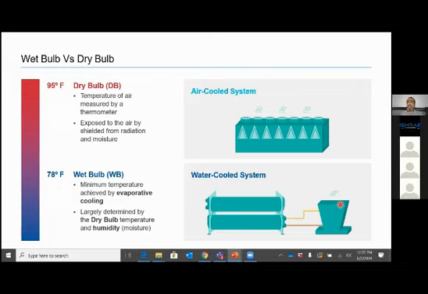So generally, we used to do all our calculation at 7 degree Fahrenheit approach. Now we are talking about 5 degree Fahrenheit and 4 degree Fahrenheit approach, because we have more heat exchange area in cooling tower. We have CTI certified cooling tower. So we get closer, or I would say lower entry condenser water temperature, but it depends on wet bulb temperature. So in other words, air cooled chillers are designed on a higher temperature because it is directly governed by dry bulb temperature. Water cooled chillers are designed on a lower temperature because its driving factor is wet bulb temperature, which is always less than air cooled system.